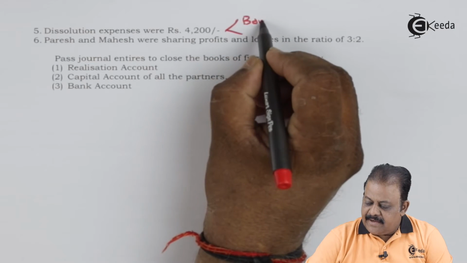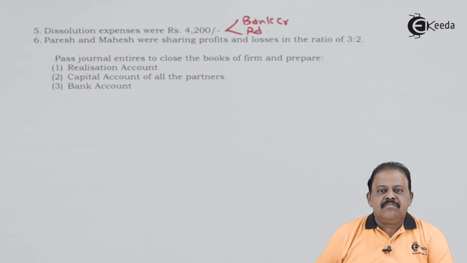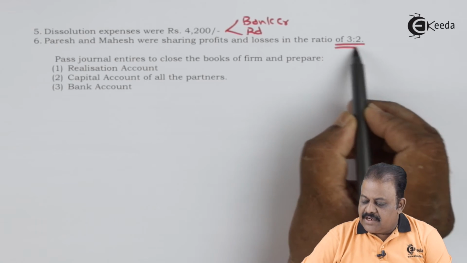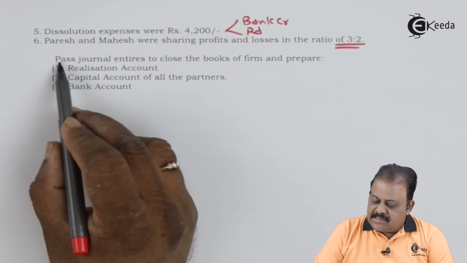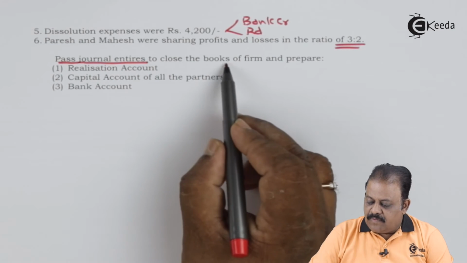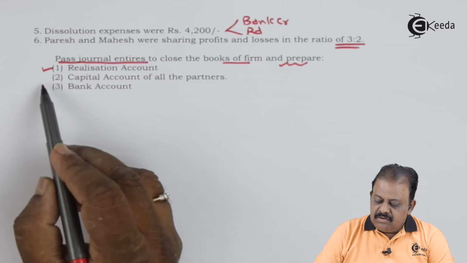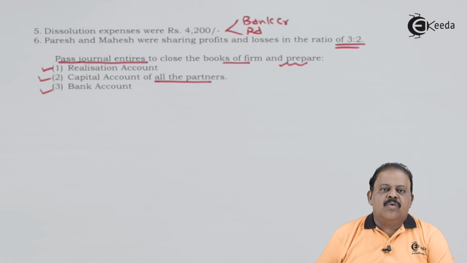Bank account will be credited, realization account debited. Paresh and Mahesh were sharing profits and losses in the ratio of 3:2, that is 3/5 and 2/5. Pass journal entries to close the books of the firm and prepare realization account, capital account of all partners, and bank account.